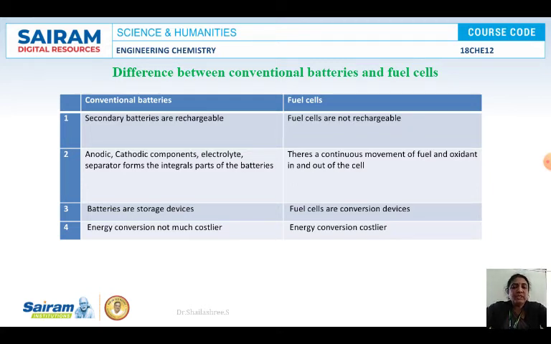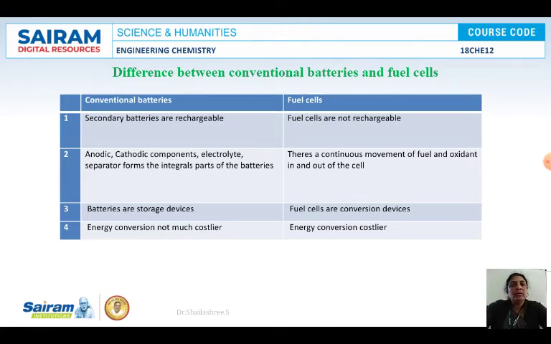Coming to the difference between the conventional batteries and the fuel cells, batteries are rechargeable, right? What type of batteries are rechargeable here? The primary batteries are not rechargeable. We can use them only until the chemical substances are present there. Then we just have to discard them, because they will not be of any further electrical use afterwards. So secondary batteries are rechargeable. Coming to the fuel cells, they are not rechargeable.